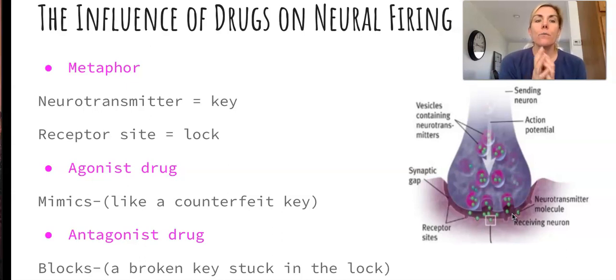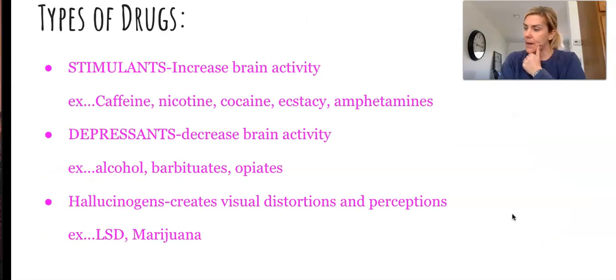So think of agonist drugs as a little counterfeit key. It fits right in, it mimics the neurotransmitter, and then the antagonist blocks it, so they can't go in. It would be like a broken key stuck in a lock. Okay, so agonist drugs are going to mimic the effects of the neurotransmitter, and antagonist drugs are going to block the effects of those neurotransmitters. Okay, I think that's what I wanted to say about that.